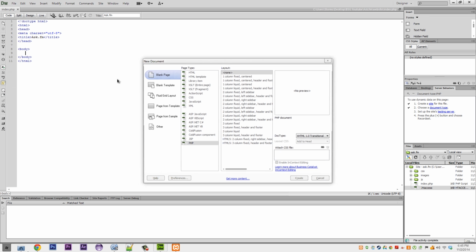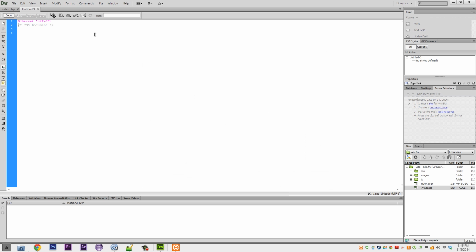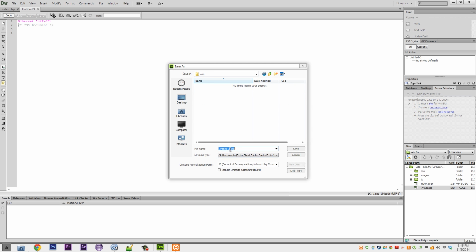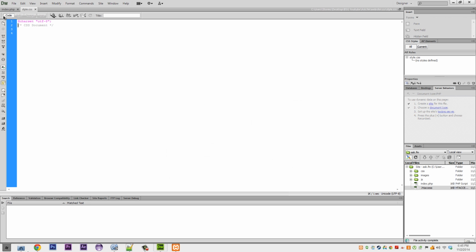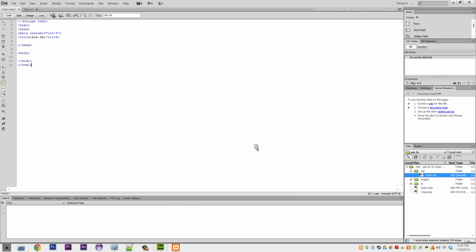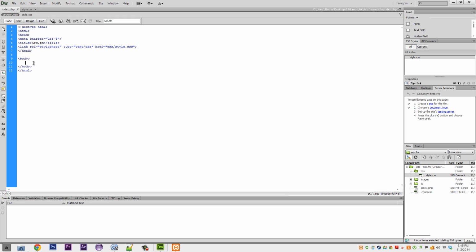First we need to create a new file, and it needs to be a CSS file, and we're going to save it in our CSS folder as style.css. The style.css will be what we use to style our website with. So we're going to open that up and bring that in here. In our body, we're going to create a div and make this class header container, and then inside that we want a div with class header, and that's going to have our header and our styling inside of it.